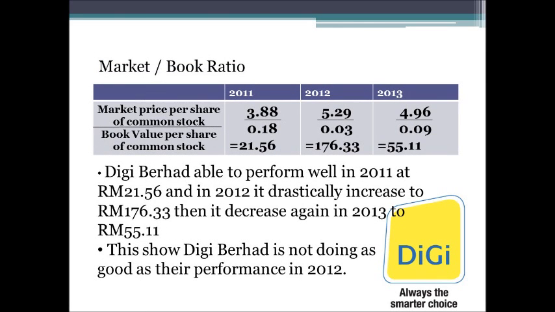And last is the market to book ratio. Market to book ratio shows how investors are viewing the company's performance. And as we can see here, the performance in 2012 is actually very high, as it reached 176.23. Then it decreased again in 2013 to 55.11 cents. This shows that Digi Berhad is not doing as well as its performance in 2012. And that's all for my part.